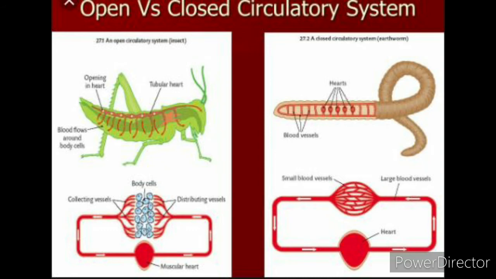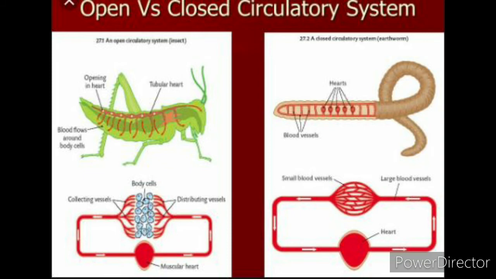Example: arthropoda. In arthropoda we see only the open type of circulatory system.